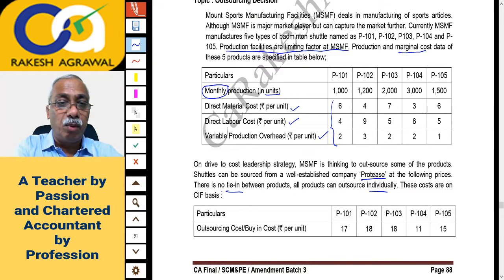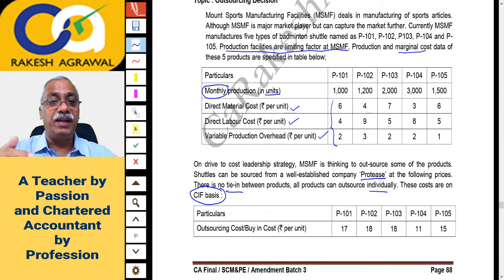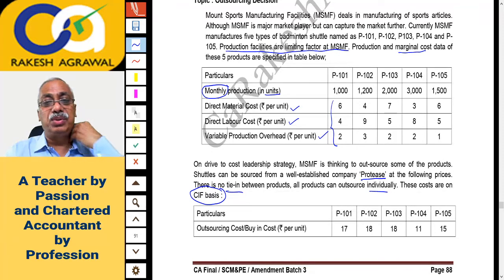So you must be importing. In case of import, CI basis is cost, insurance and freight. At this price, the goods will land at your port, your domestic port from the foreign company. So cost, insurance and freight. So that price is given at which the goods will land at your Indian port.